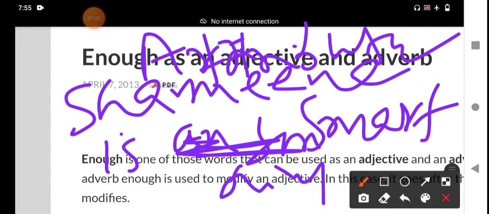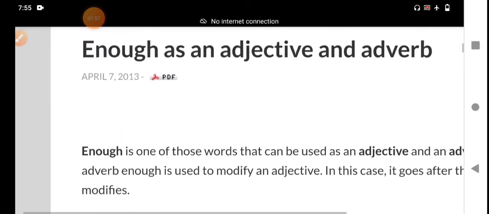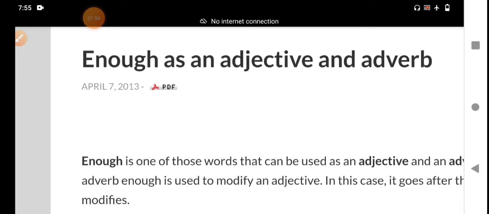Attributively used means the particular adjective comes before a noun and qualifies a noun, describes a noun and tells something more about a noun. It is called an attributive adjective, not a predicative adjective. You should understand that terminology. Okay, then we are discussing enough. Enough is not possible to use predicatively. That is why I explain attributive adjective and predicatively used.